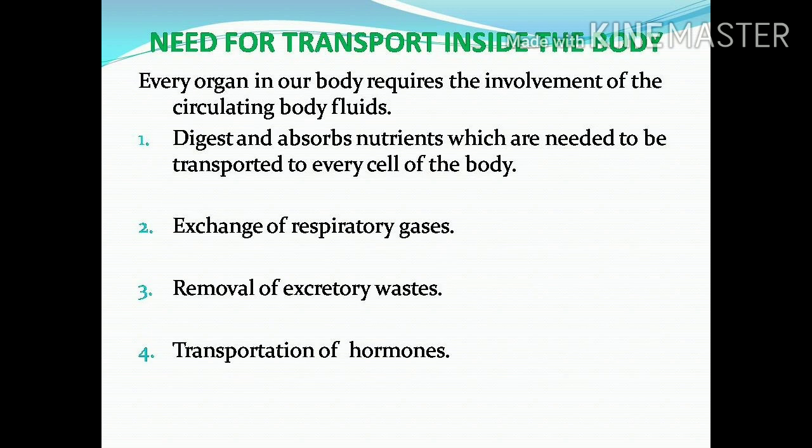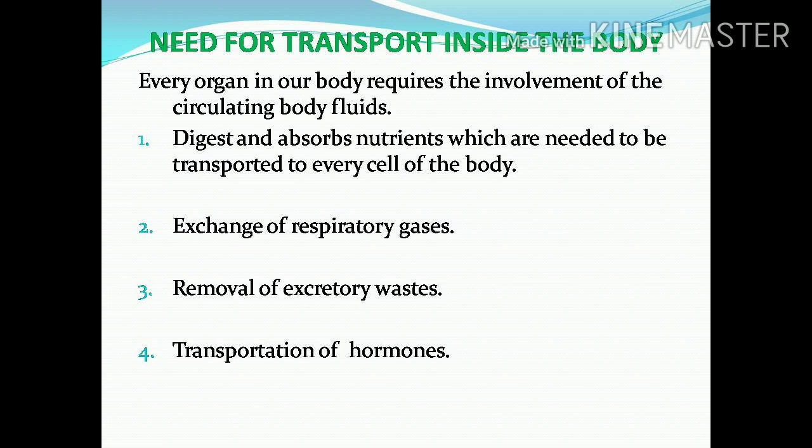Every organ in our body requires the involvement of the circulating body fluid. For example, first one, the digestive system digests and absorbs nutrients which need to be transported to every cell of the body.